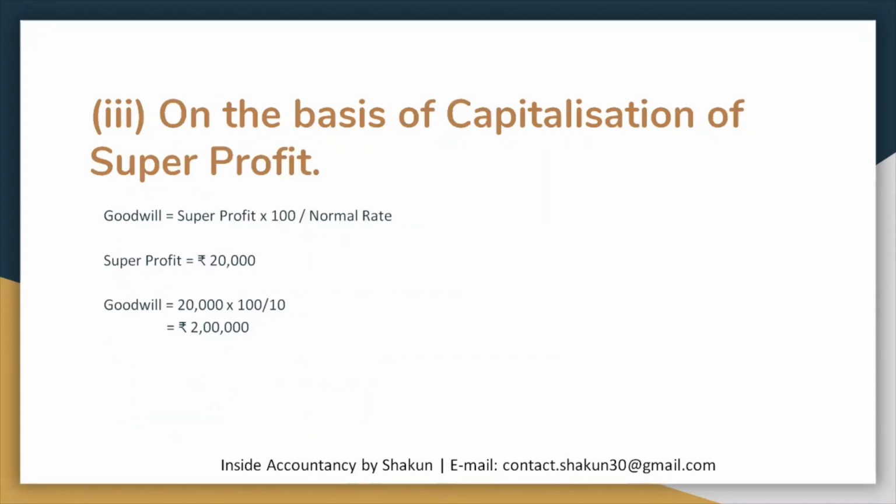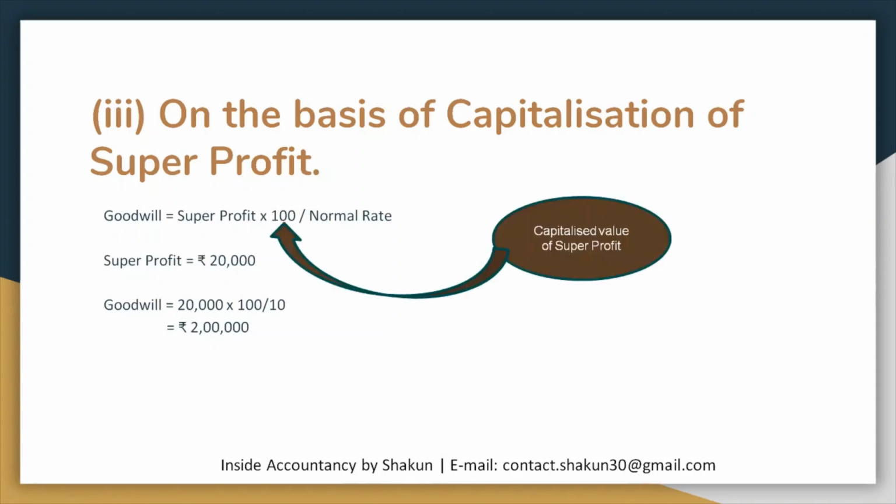The next case is on the basis of capitalization of super profit. Now super profit we have already calculated in the previous case. The super profit was 20,000. Capitalization of super profit means that we have to multiply the super profit by the reverse of the rate, that is 100 upon normal rate. So 20,000 into 100 upon 10 gives us 2 lakh, which is the value of goodwill. So this was simple because we had already made the calculations for super profit in the previous cases. Capitalized value of super profit is equal to the super profit into 100 upon normal rate. So you can remember it like that, that goodwill is equal to the capitalized value of super profit.